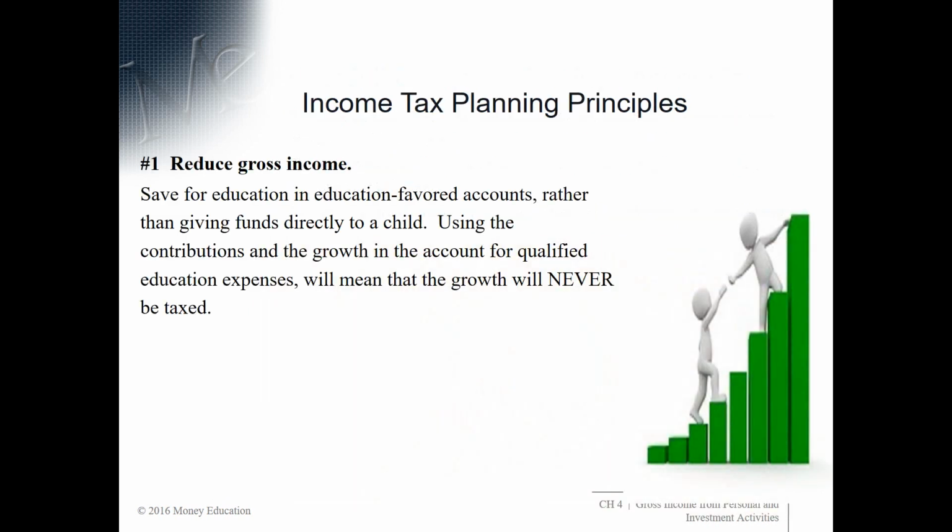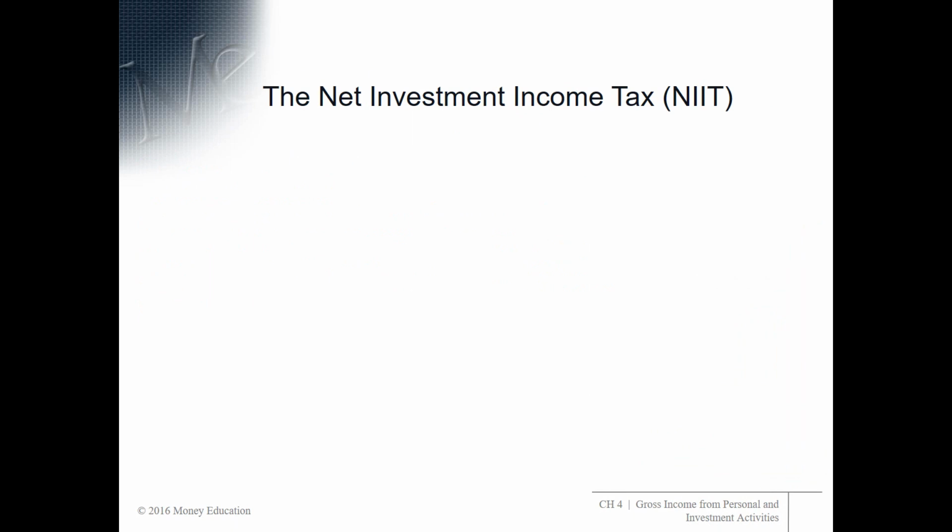So do save for education in education favored accounts rather than giving the funds directly to a child, like in an interest bearing account or a trust account or something. So using the contributions and the growth in the account for qualified education expenses will mean that the growth will never be taxed. Let's talk about the net investment income tax.